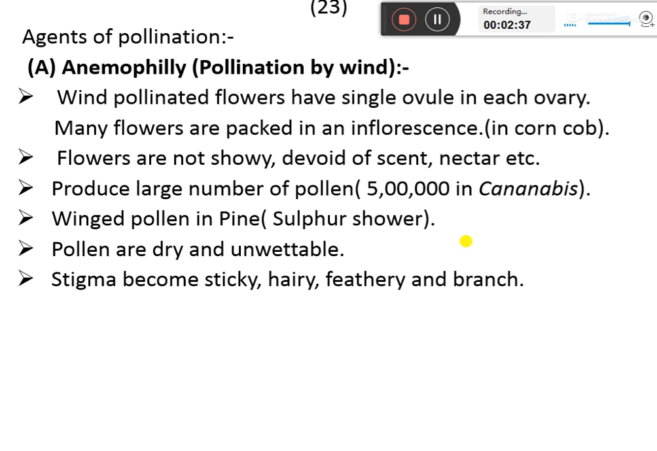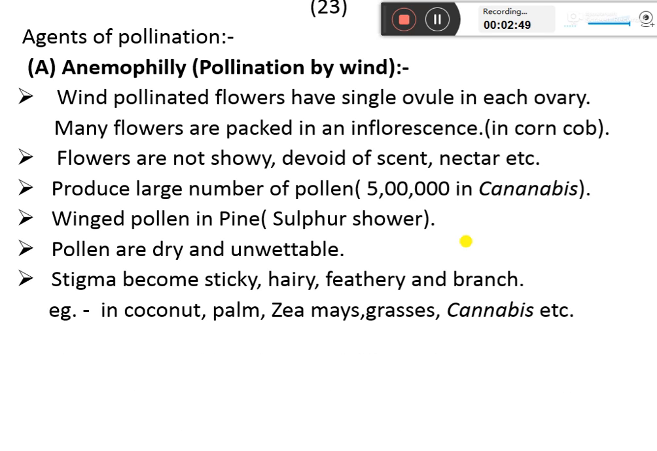The stigma has to trap the maximum number of pollen grains, so the stigma becomes sticky, hairy, feathery, and branched. For example, in coconut, palm, maize, grasses, and cannabis, the pollination takes place by wind.